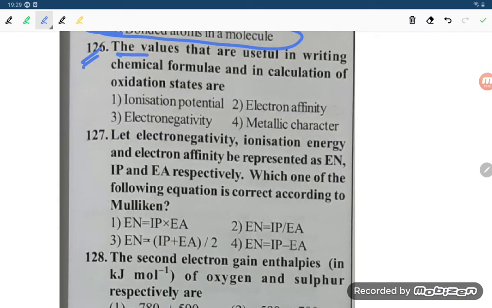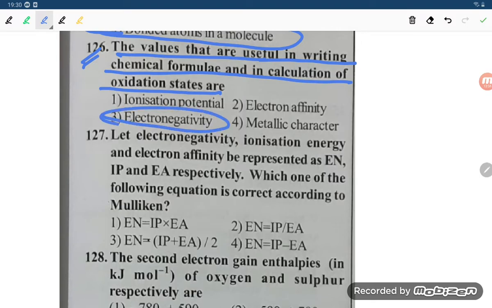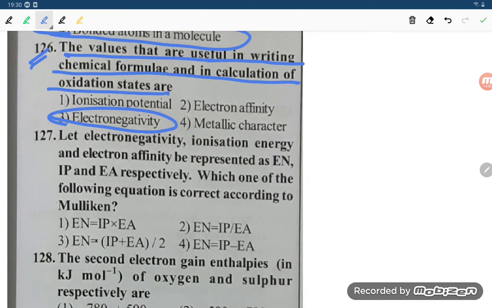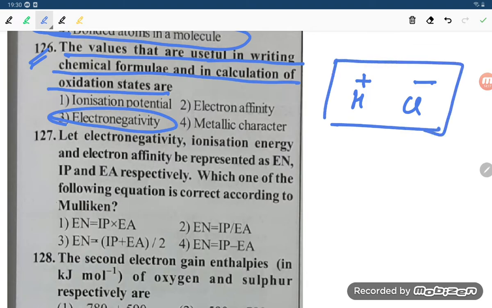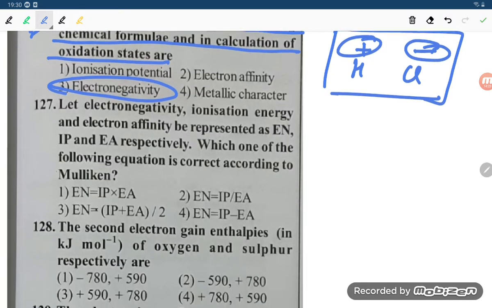Next one, 126. The value that is useful in writing the chemical formula and calculation of oxidation state is electronegativity. Correct option is option number 3, student. Why am I saying this, student? Electronegativity is useful in writing the chemical formula and calculating oxidation state. Suppose HCl is there, one will have a negative charge and the other a positive charge, because chlorine has more electronegativity. So the oxidation state of chlorine is -1 and hydrogen is +1.